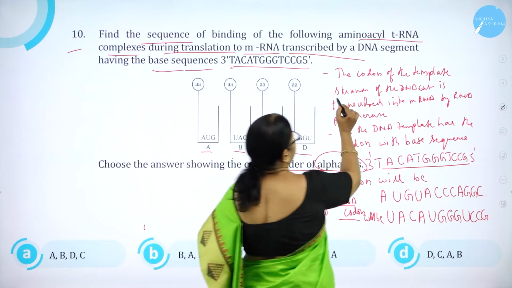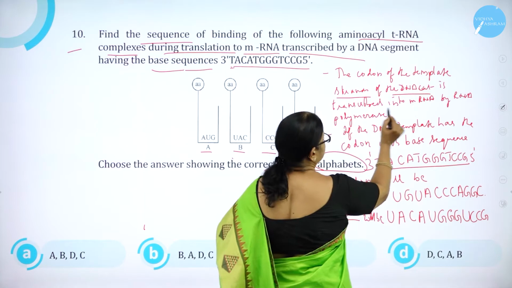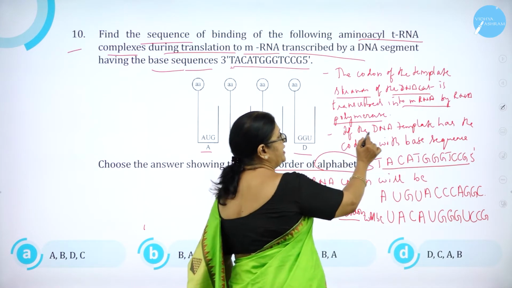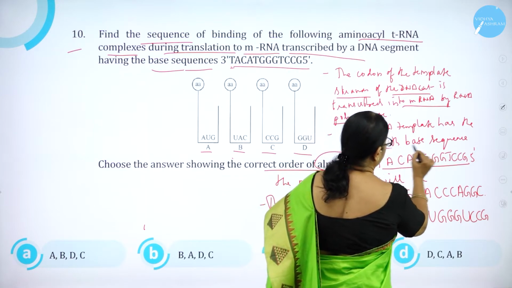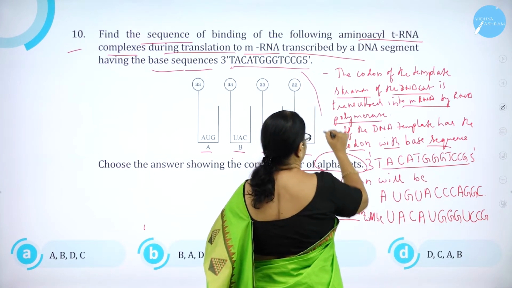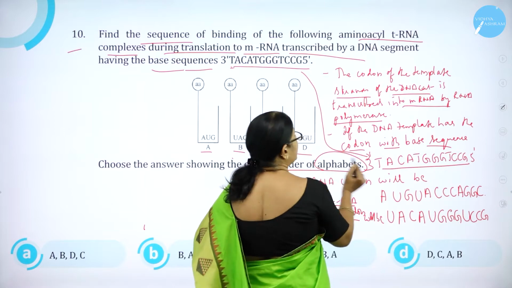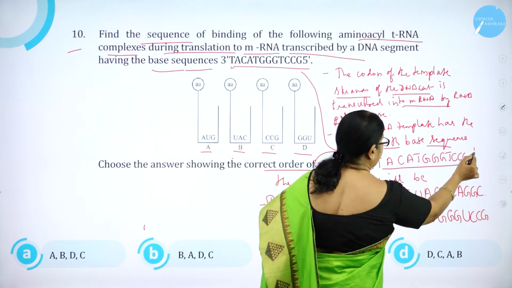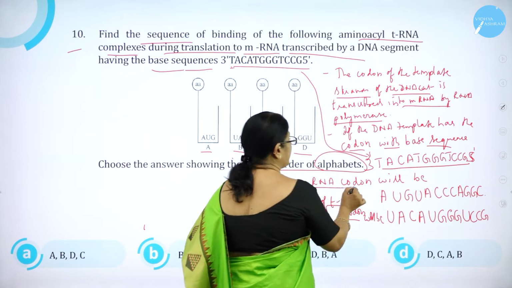The template strand of the DNA is transcribed into mRNA by RNA polymerase. The DNA template has the base sequence 3' TAC ATG GGT CCG 5'. So what will be the mRNA codon?